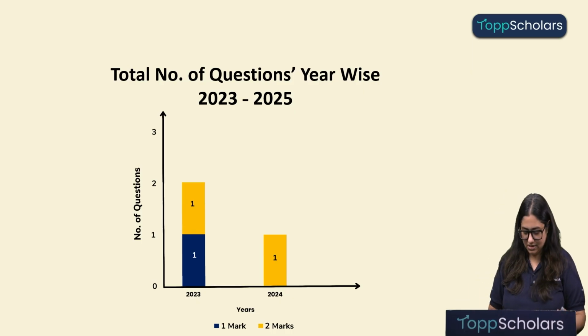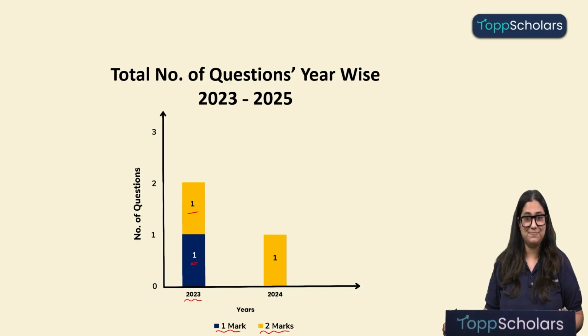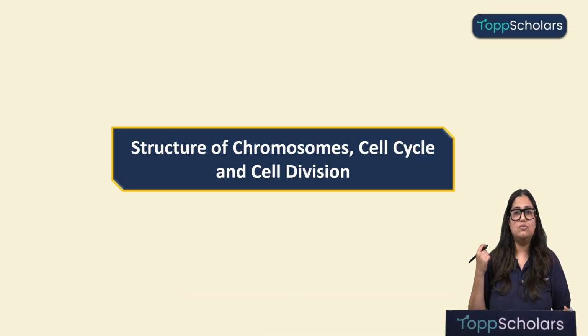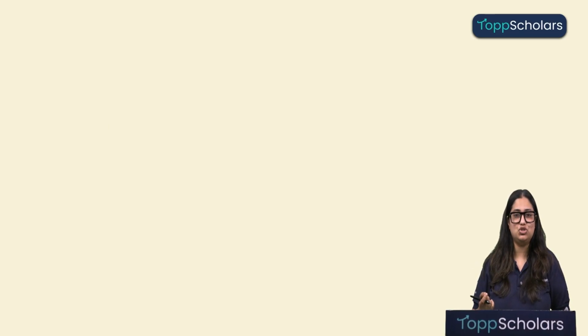So as we can see over here, in the year 2023, 1 marker question was asked and 2-marker question was also asked, okay, and in 2024 only 1 question of 2-marker was asked from this topic. So now we'll be beginning with the topic, the structure of the chromosomes, cell cycle and cell division. So let's quickly look at its weightage.